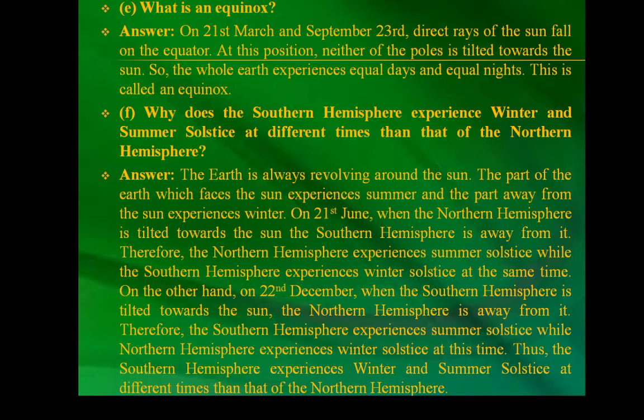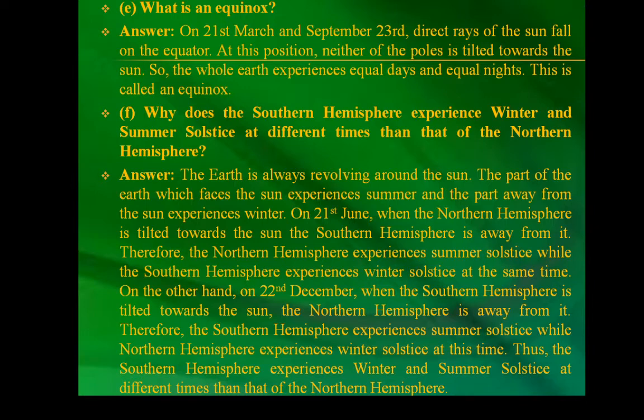F. Why does the southern hemisphere experience winter and the summer solstice at different times than that of the northern hemisphere? The answer is, the earth is always revolving around the sun. The part of the earth which faces the sun experiences summer and the part away from the sun experiences winter. On 21st June, when the northern hemisphere is tilted towards the sun, the southern hemisphere is away from it. Therefore, the northern hemisphere experiences summer solstice while the southern hemisphere experiences winter solstice at the same time.